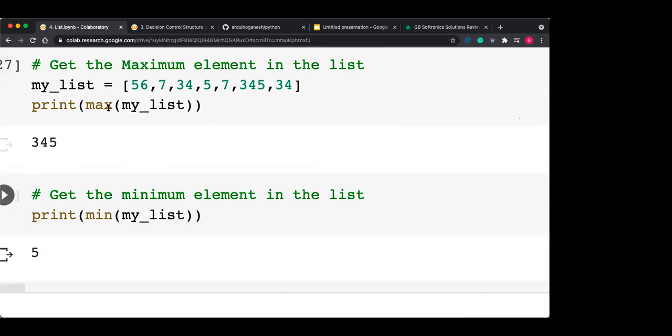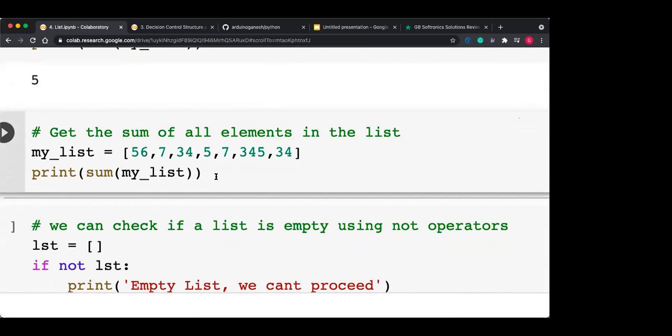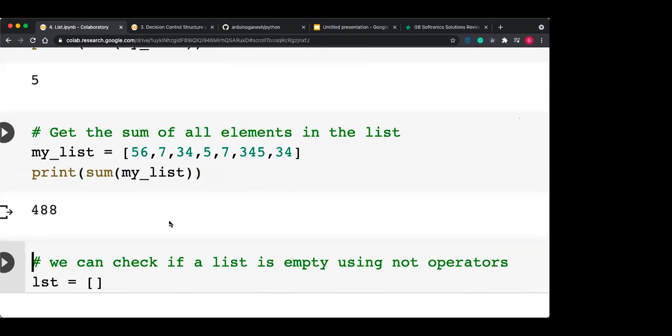Use the min function and the max function, which give the minimum and the maximum value. If you want the summation of all the elements, use the sum function. Very easy. And just think of the same program in C language.